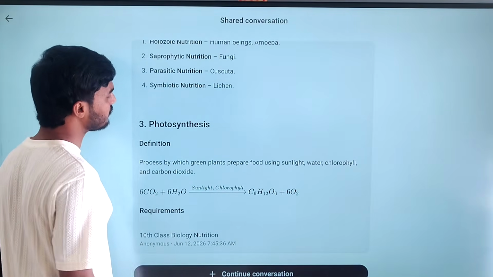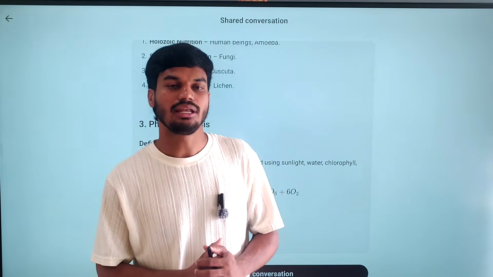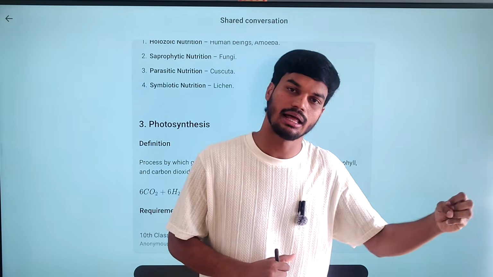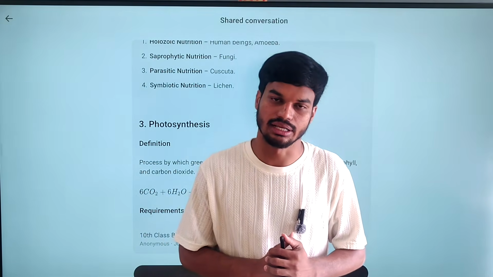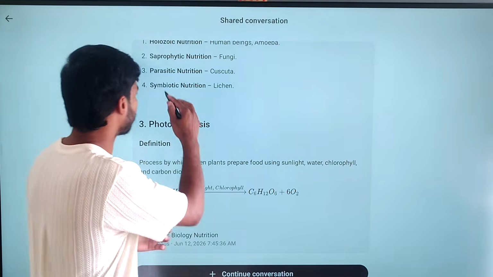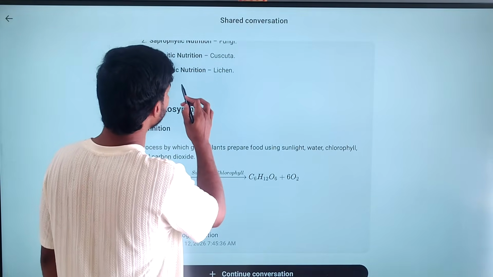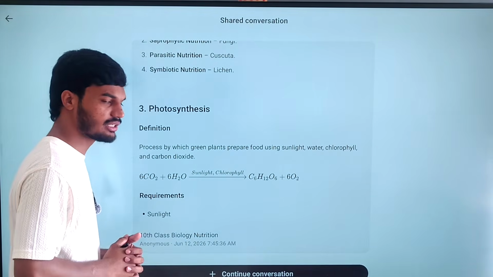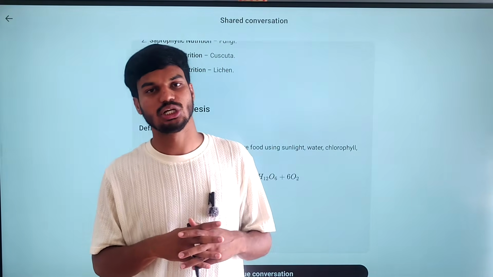Example, fungi. Parasitic nutrition is a type of nutrition in which a plant attaches to another plant and gets food directly from the host plant body. Example, the cuscuta plant. Then symbiotic nutrition. In this type of nutrition, both organisms get mutual benefit from each other.